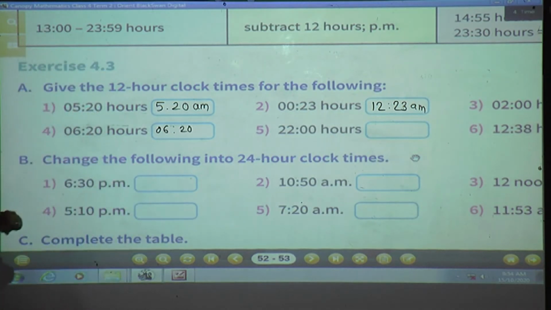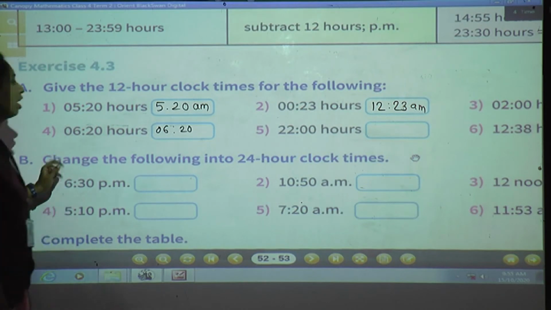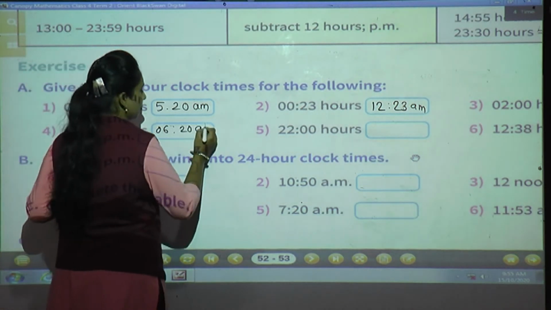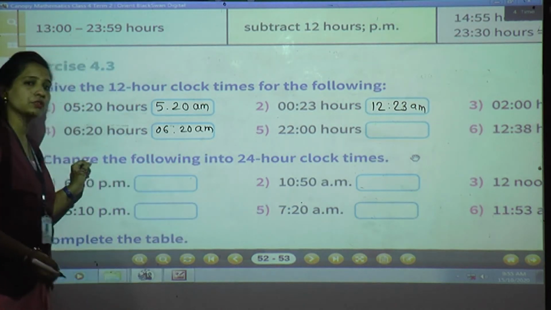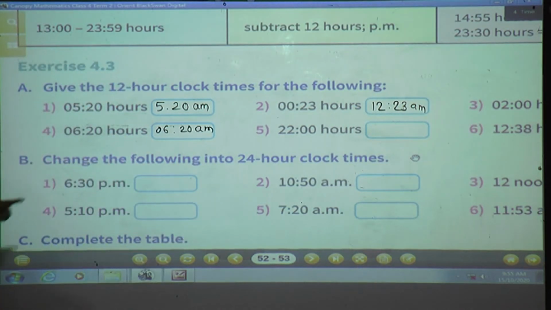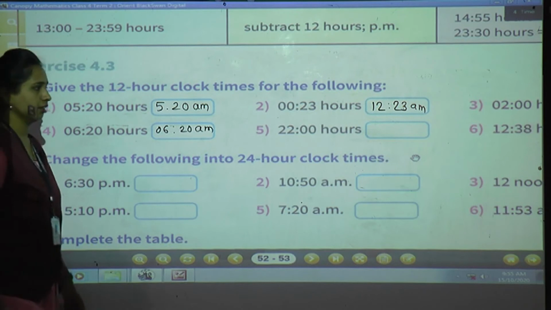See, when will it be 6 o'clock in the 12 hours clock? Is it evening or morning? No, it is morning. So you have to write AM. Evening means it converts into the next number. It is early in the morning.